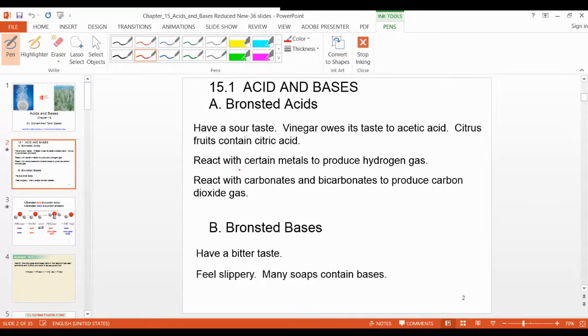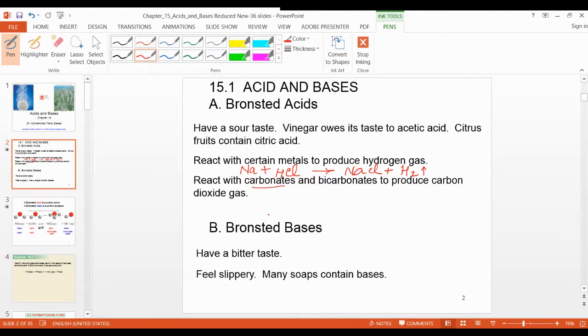Take a metal, sodium, and react it with an acid, hydrogen chloride. Then you will see sodium chloride is formed plus hydrogen gas evolved. This is a general property, you should know that.